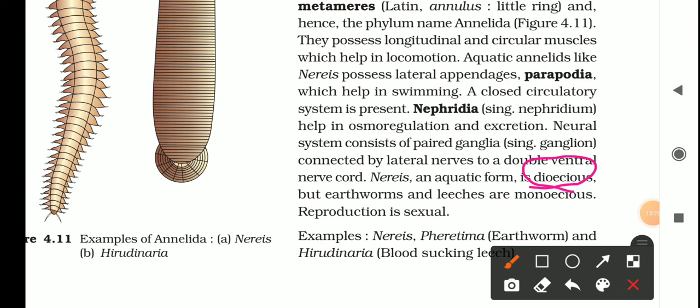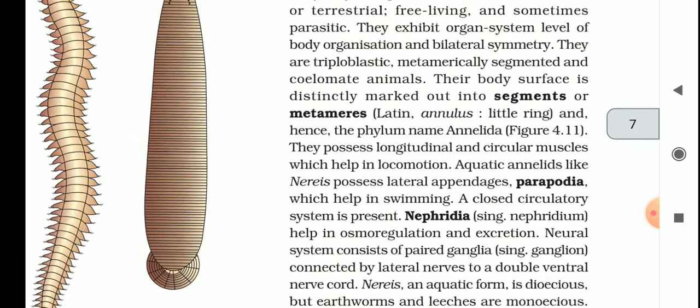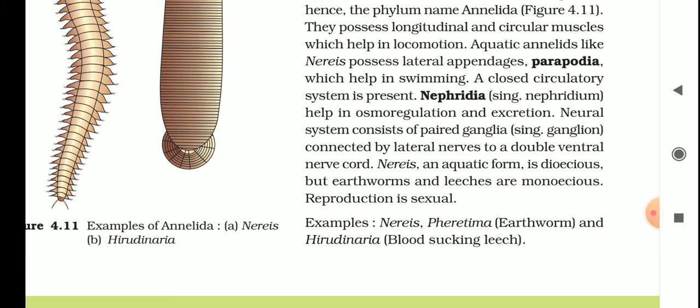Dioecious means sexes are separate. Monoecious means sexes are not separate. Pheretima posthuma is the biological name of the earthworm. Pheretima and Hirudinaria are monoecious. Reproduction is sexual. Nereis, Pheretima and Hirudinaria are examples of Annelida members. Nereis is aquatic. Pheretima lives in the soil. Pheretima's common name is earthworm, and Hirudinaria is the blood-sucking leech.